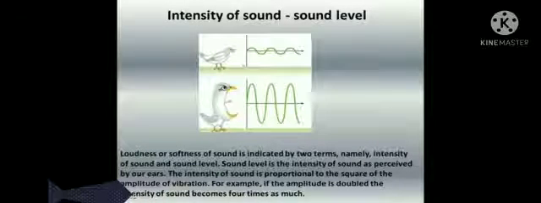Intensity of sound, sound level. Loudness or softness of sound is indicated by two terms, namely intensity of sound and sound level. Sound level is the intensity of sound as perceived by our ears. The intensity of sound is proportional to the square of the amplitude of vibration. For example, if the amplitude is doubled, the intensity of sound becomes 4 times as much.